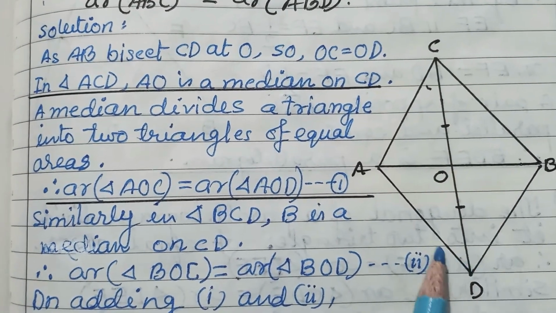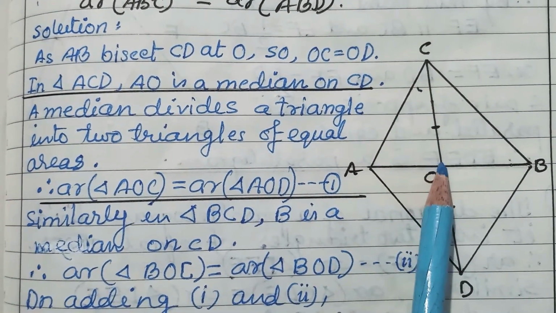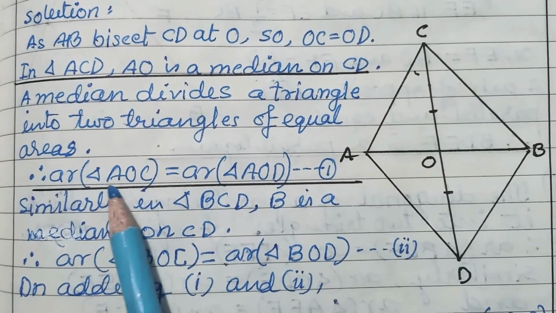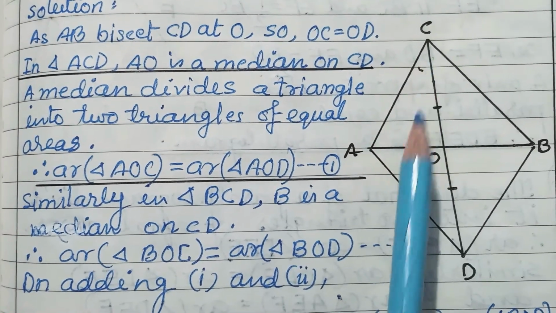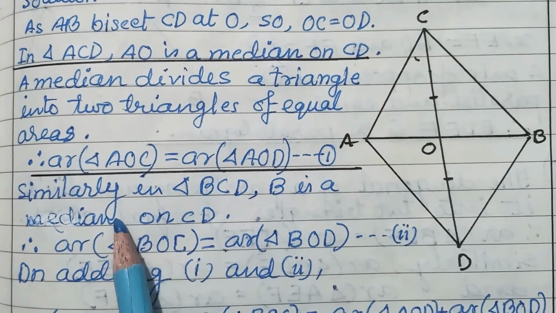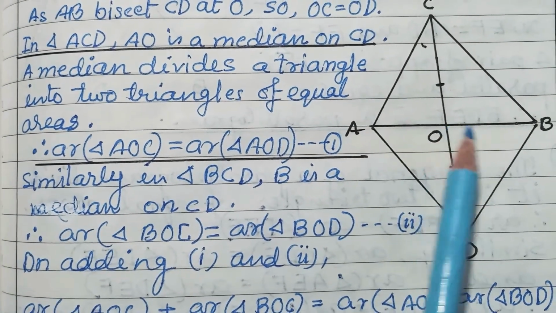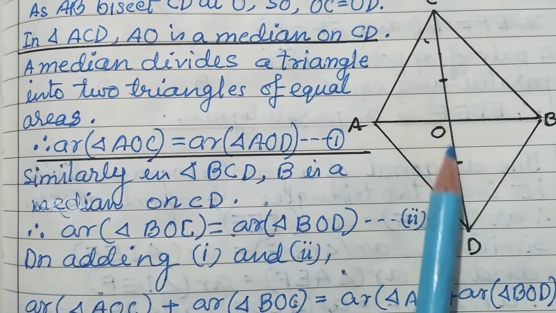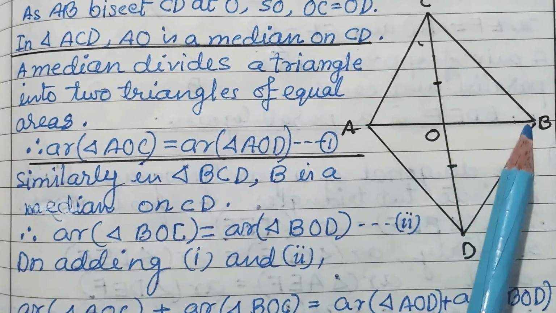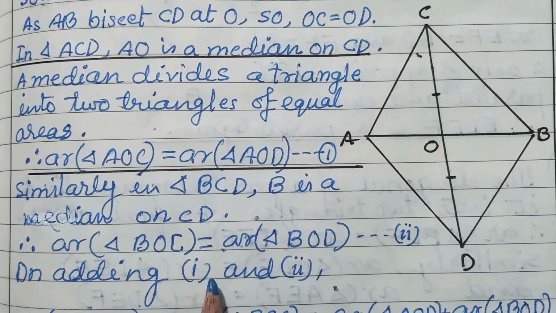Now, in triangle ACD, O is the midpoint. So, AO is the median. Therefore, area of triangle AOC is equal to AOD. These 2 triangles are equal in area. It is the first relation. Similarly, in triangle BCD, OB is the median, as OC and OD are equal and O is the midpoint. Therefore, area of triangle BOC is equal to BOD. This is the second relation we have got.